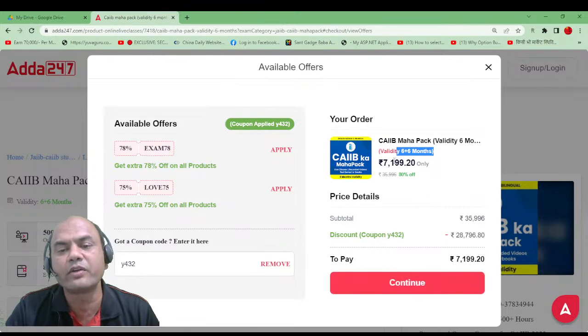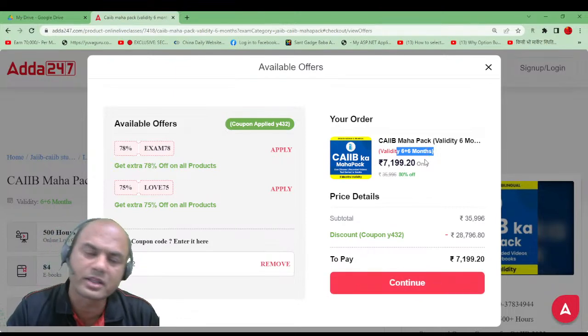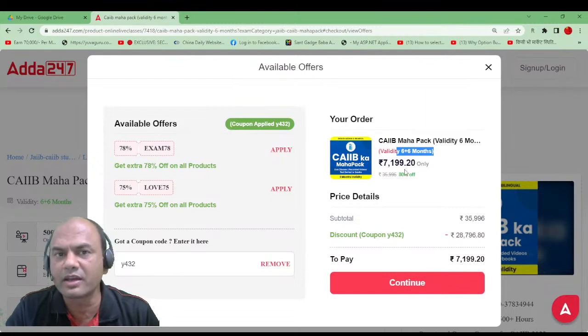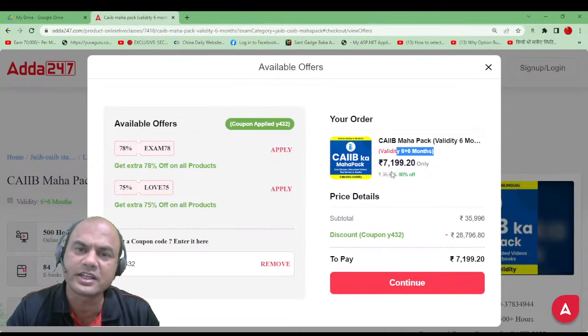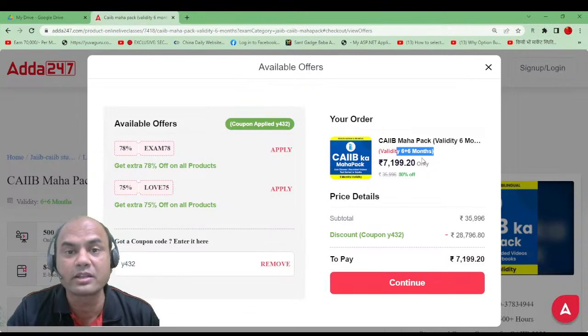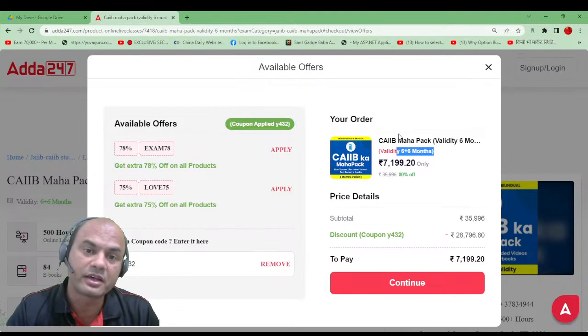So 7,199 divided by 12 months, 600 rupees per month. 600 per month means per day 20 rupees, right? This much we spend on our daily tea and general expenses, isn't it? And once you clear this, where will you go? You will get double increment throughout your life. So go for it immediately, right?